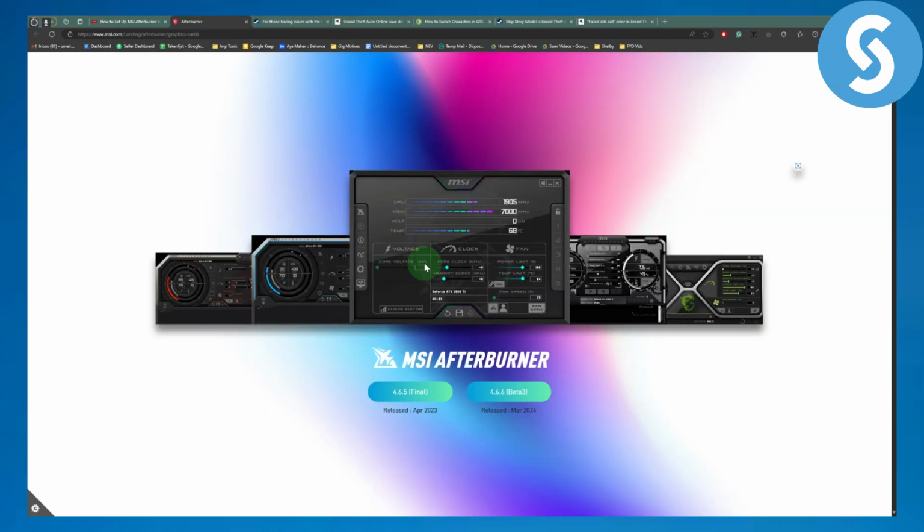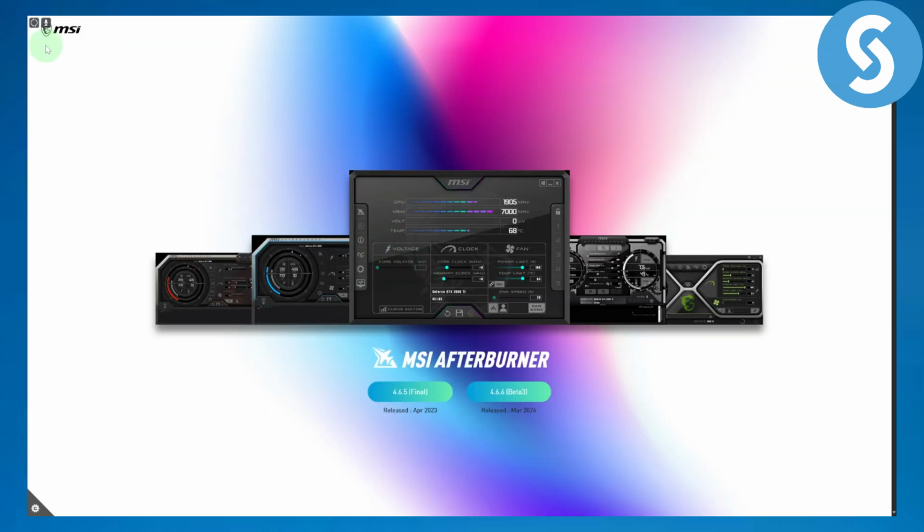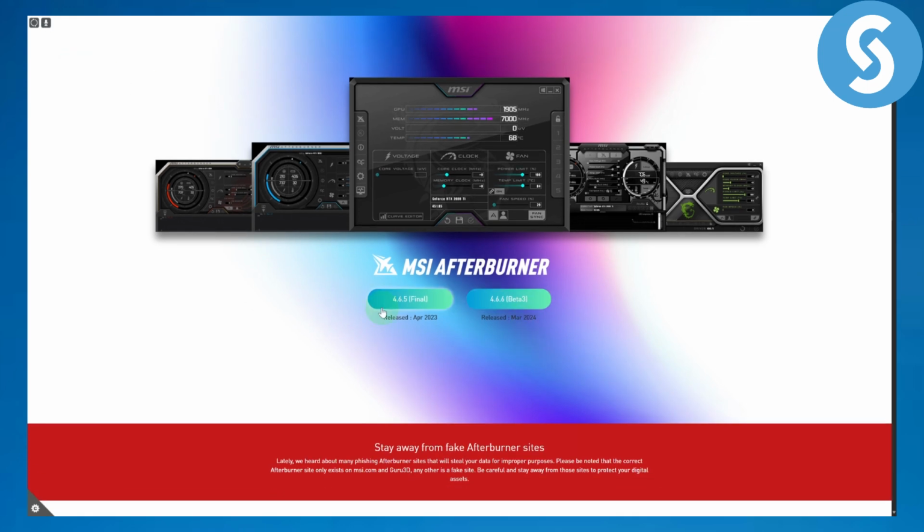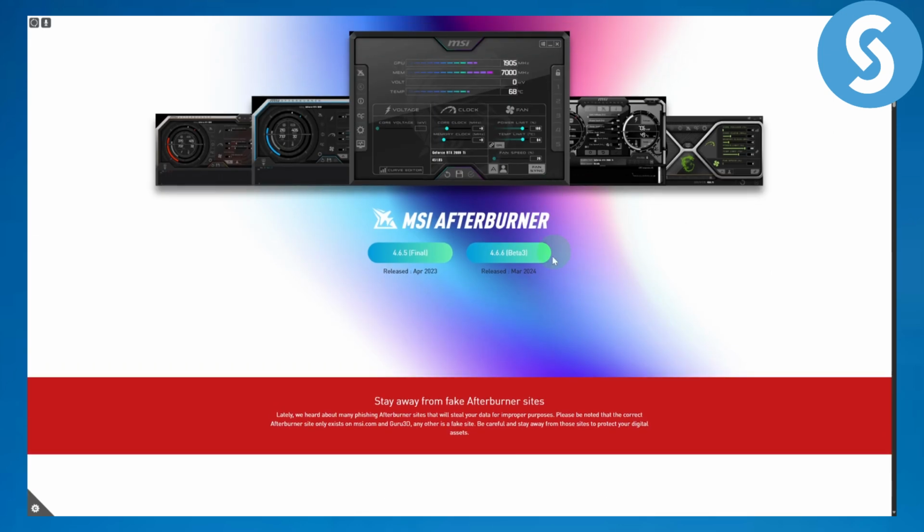So this is the place we should be heading over to, and click on these download links. We also have a beta version that we can try out. If you want to get some advanced features that are still under testing, you can click on the second option, or if you want to get started with the final version, we have 4.6.5.